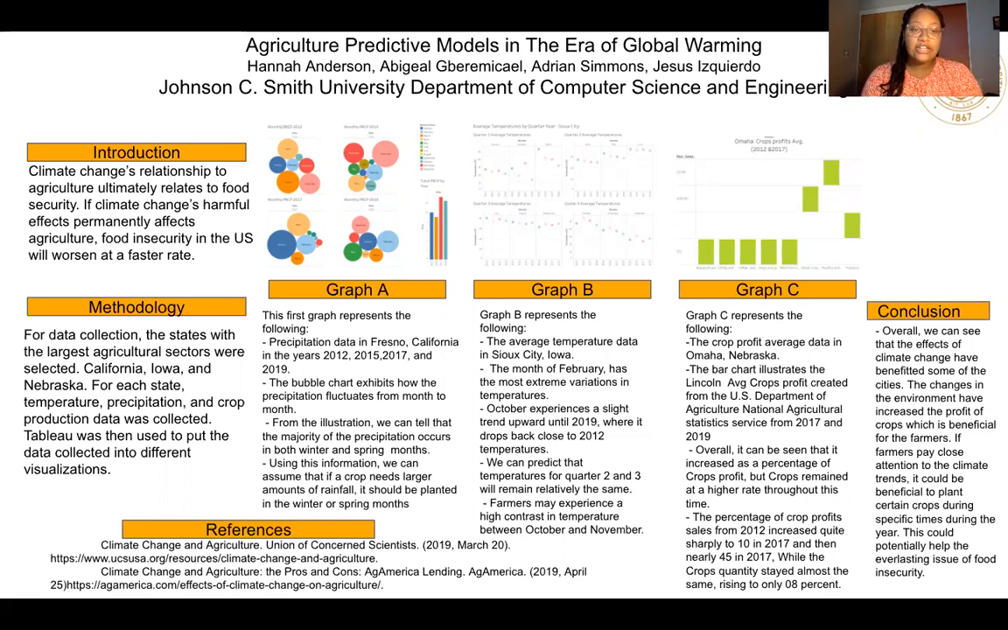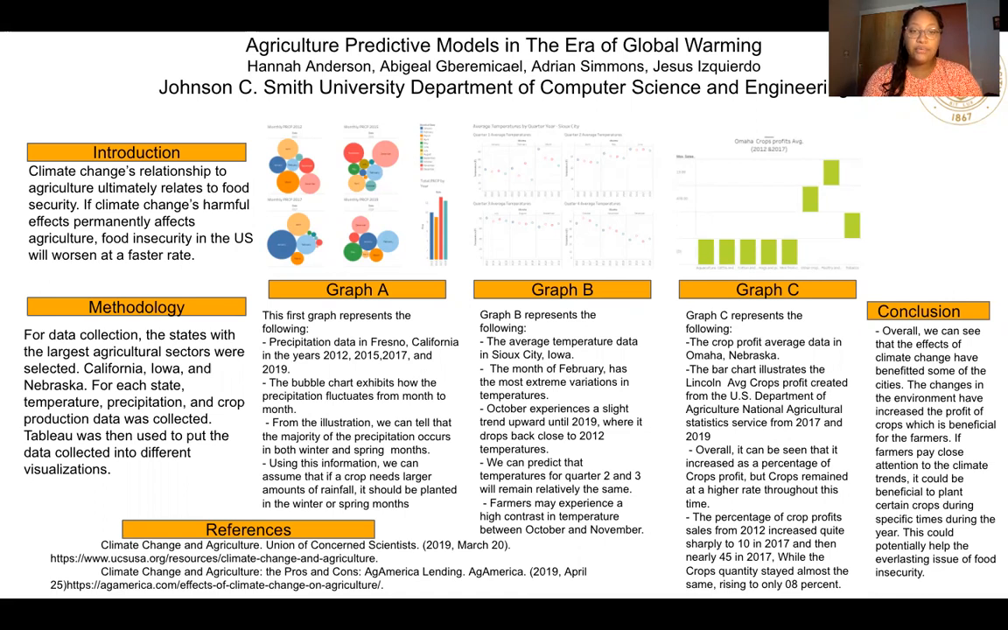For data collection, the states with the largest agricultural sectors were selected: California, Iowa, and Nebraska. For each state, temperature, precipitation, and crop production data was collected. Tableau was then used to put the data collected into different visualizations.